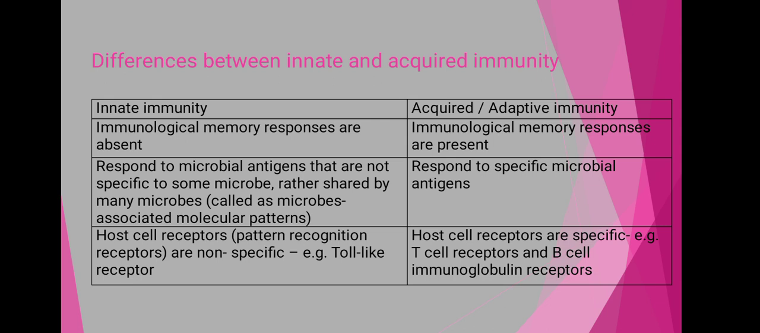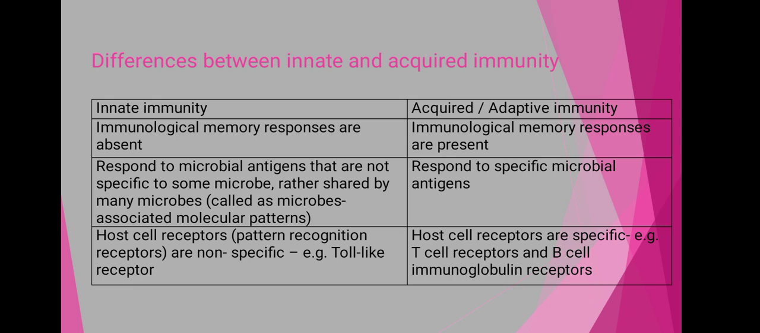In the case of the innate immunity, the response is to microbial antigens that are not specific to one microbe, but rather shared by many microbes, meaning these responses are not specific. But in the case of acquired immunity, the response to the specific microbial antigen is specific, meaning the specificity is absent within the innate immunity.